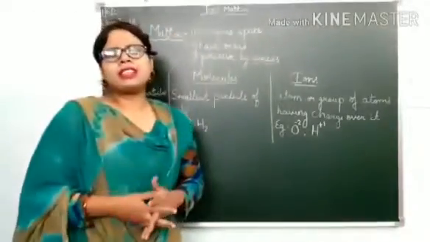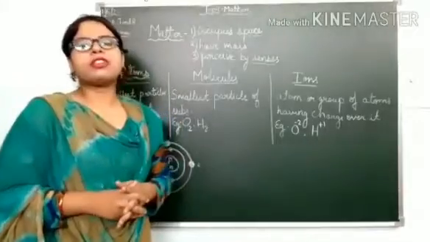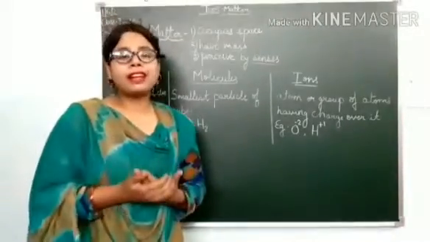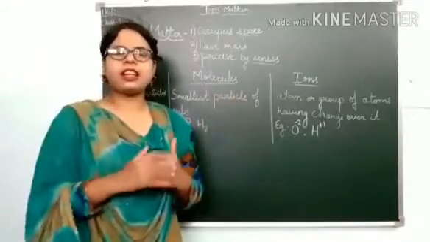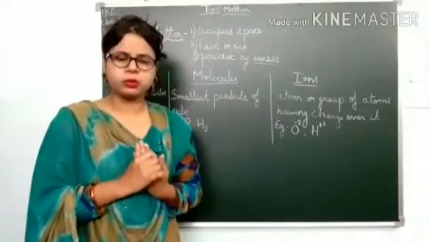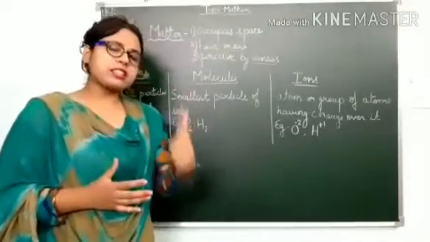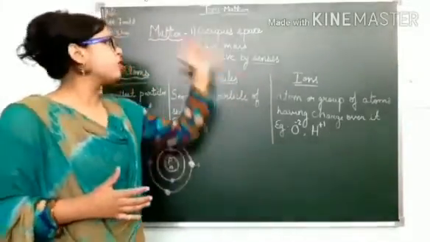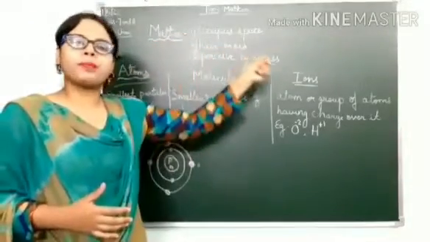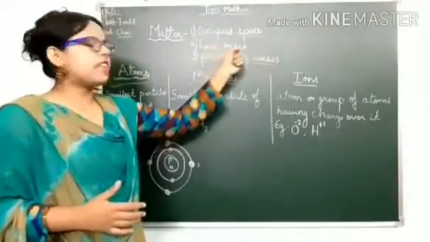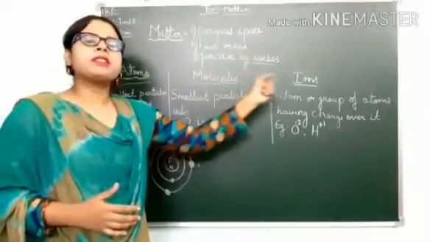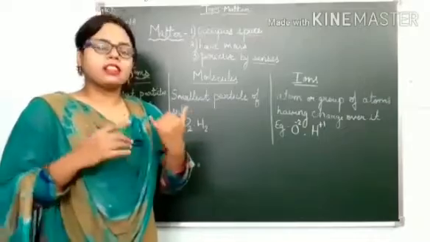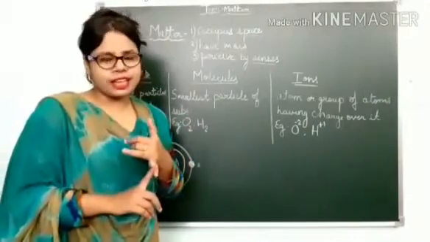You have already studied from the 6th onward what matter is. Matter is anything that surrounds you, and it has space, mass, and can be perceived by our senses. So the definition of matter is that it occupies space, it has mass, and can be perceived by our senses, that is, it can be felt by touching it, by smelling it, etc.